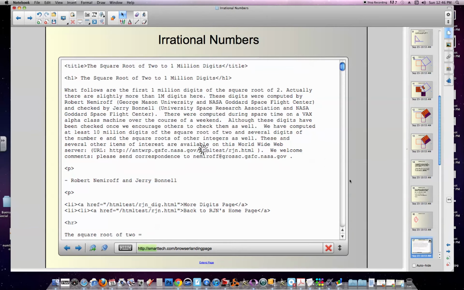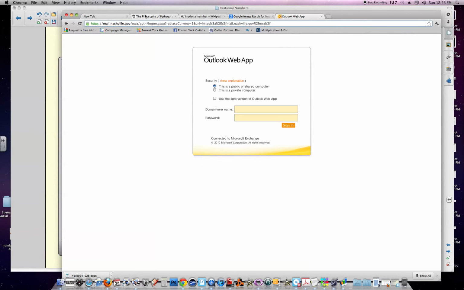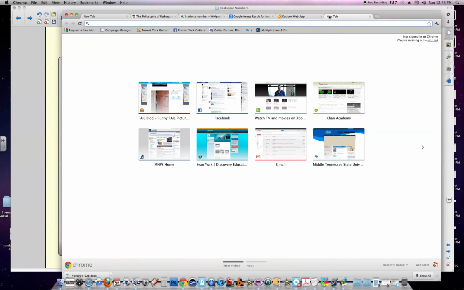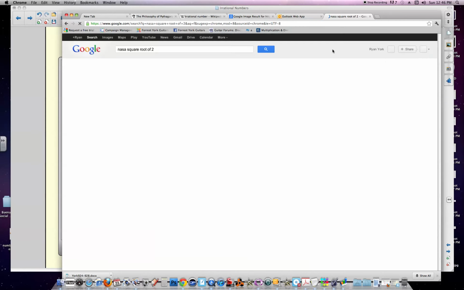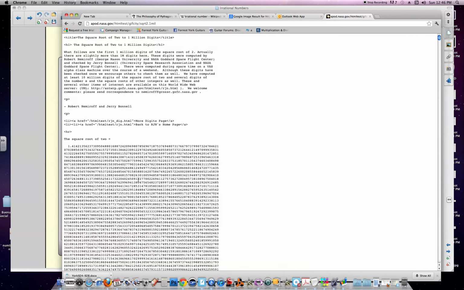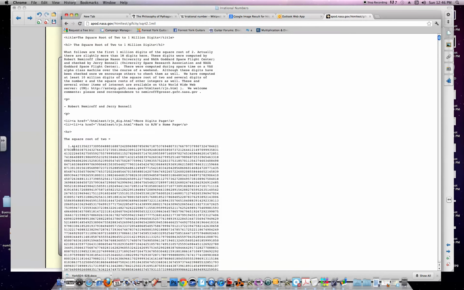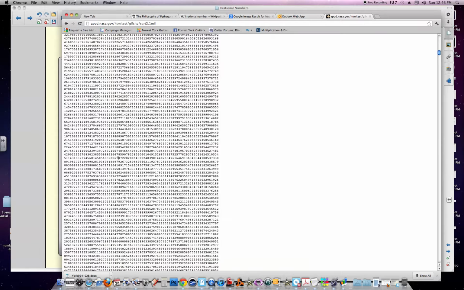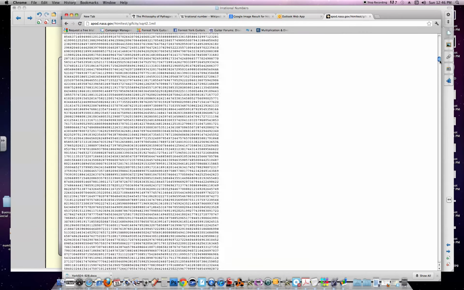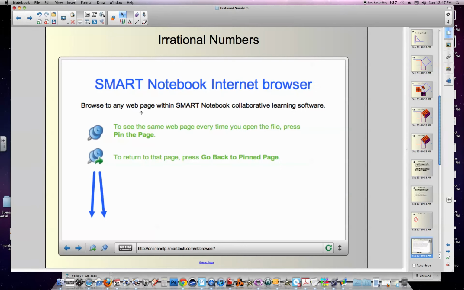Well, NASA went a little bit further. Oh, it took away my browser. Okay, I think I still have this window open. Hold on, let me find it very quickly. So we can go to NASA, square root of 2, right? Here we go. NASA has written the square root of 2 out to the first million digits. 1.414, we got that far. Well, they kept going and kept going and kept going. Look where my scroll is. I mean, look at how many numbers. This is just going on and on. That's the first million digits, and even that doesn't equal 2.